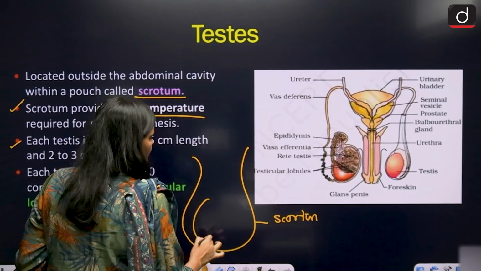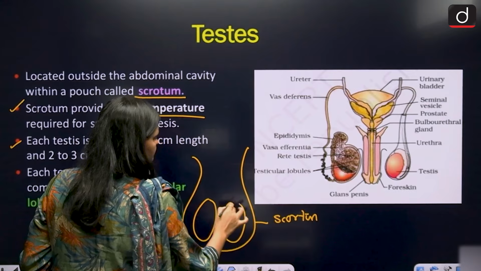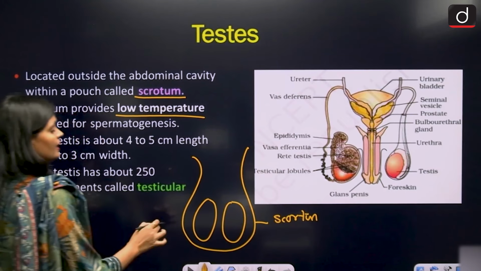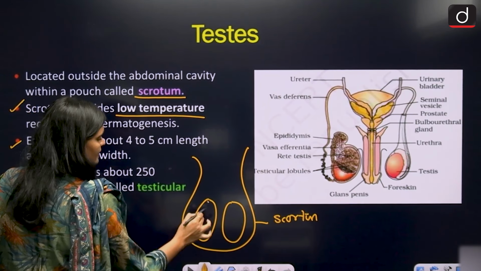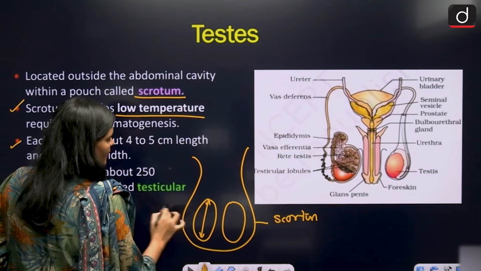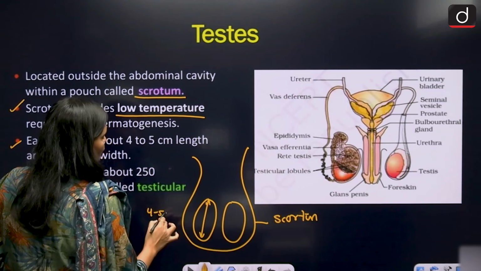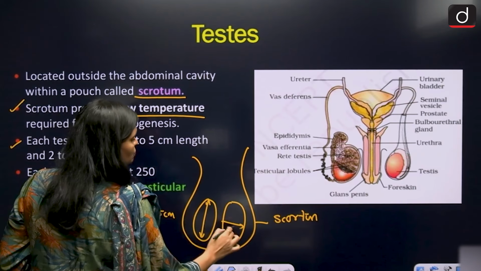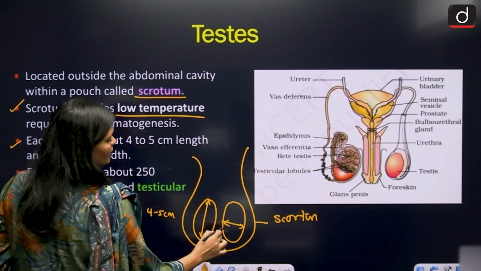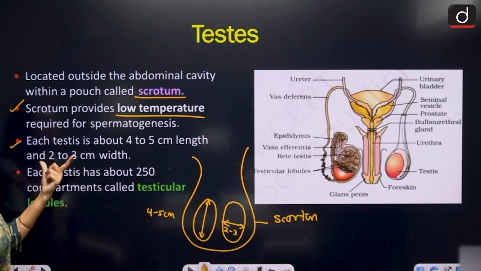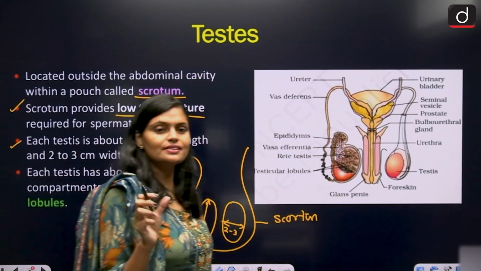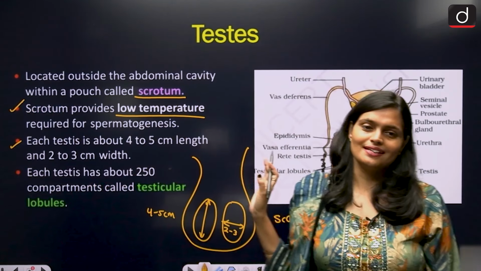Within this scrotum, you have a pair of testes. Okay, how many testes? A pair of testes. Each testis length is 4 to 5 centimeter, and 2 to 3 centimeter is the width. So the testis length and width are 4 to 5 and 2 to 3 centimeter.